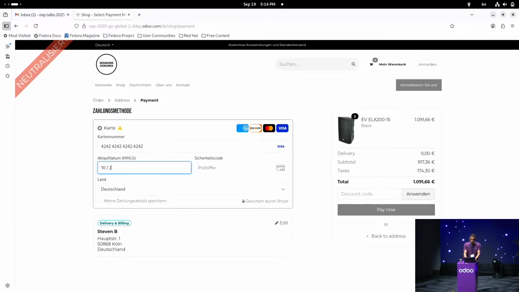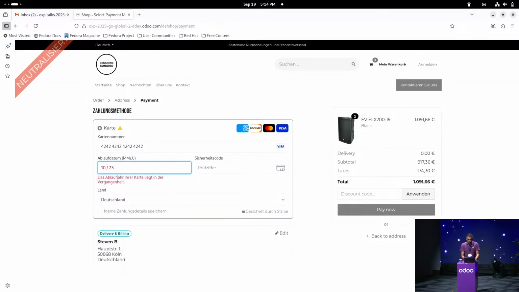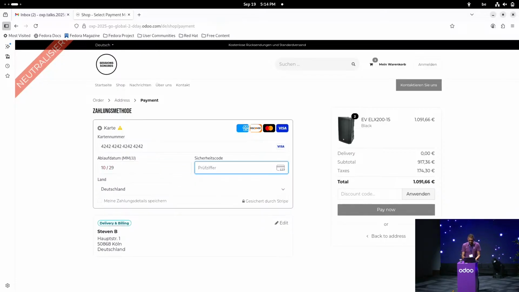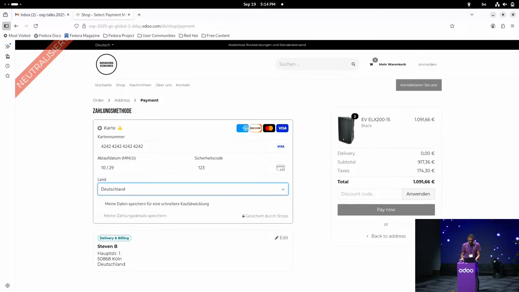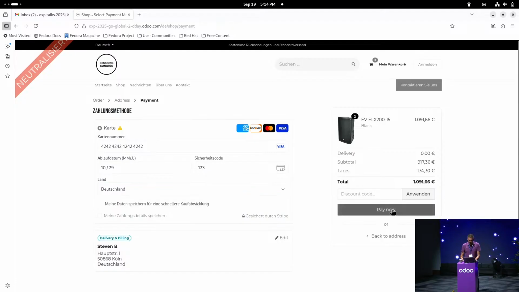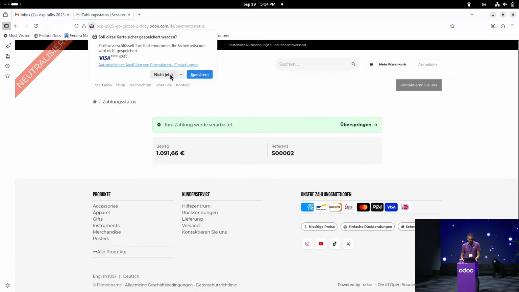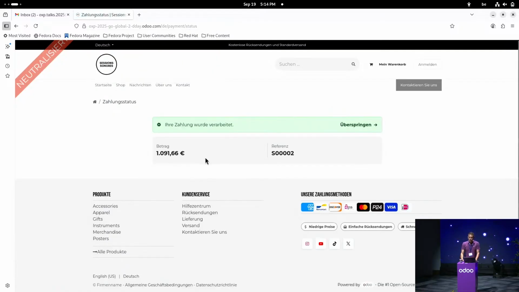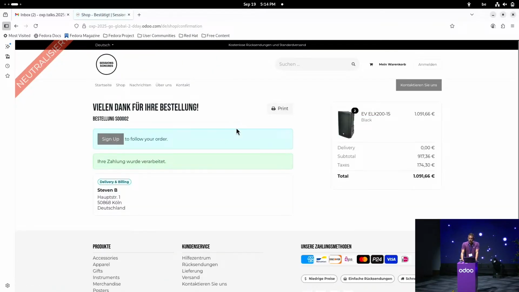Feel free to use them at home, but I don't think it will work because those are just test credentials. And here I will then click on validate. And my order is confirmed. So we have seen that it's quite simple to configure the e-commerce flow for my German customers.